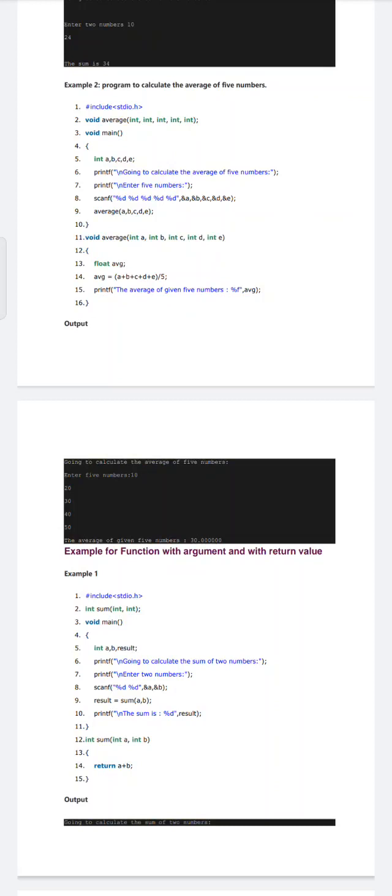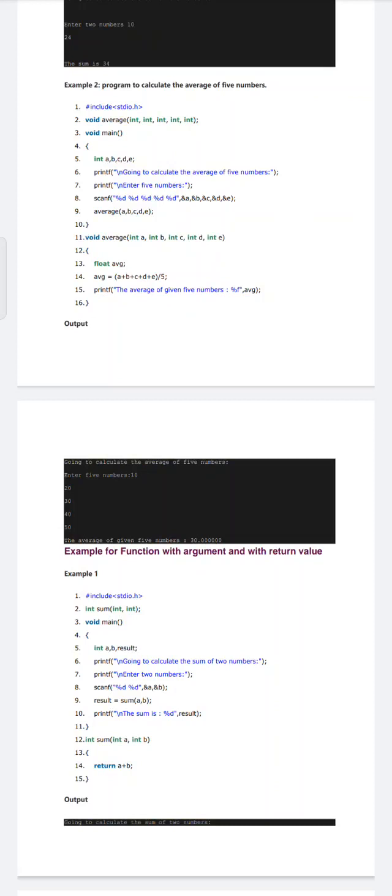In main function we have declared integer a comma b comma c comma d comma e as variables, which are all integer data type. After that we have given a printf statement, going to calculate the average of 5 numbers. Then in the printf statement we have given enter 5 numbers. So we are reading the 5 numbers which we are giving, but we are not performing any average calculation in the main function. We are just calling the average function where we have given the arguments of 5 variables.